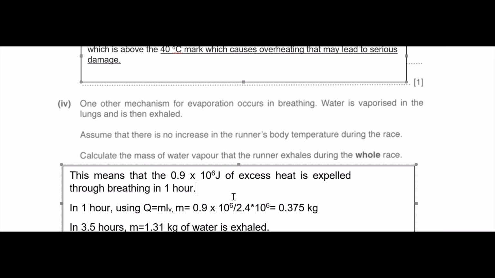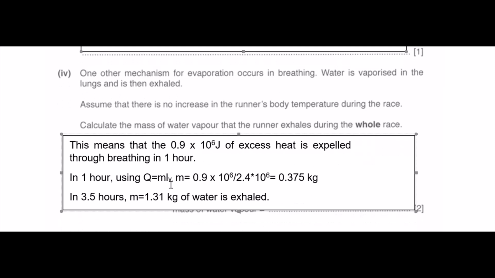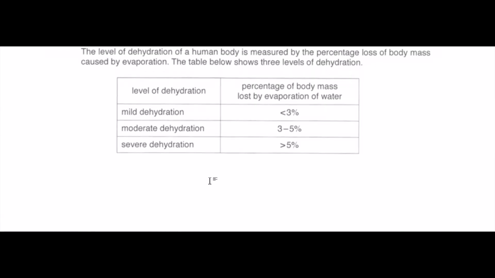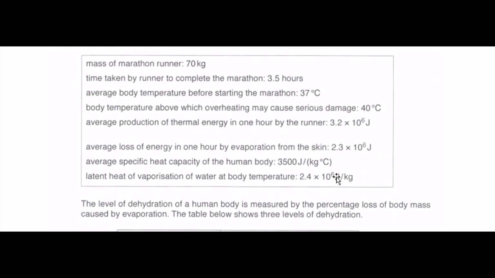So how do I figure out how much mass of water vapor is exhaled? I realized that in 1 hour, given that this is the amount of heat that I expel, the mass of water vaporized must be given by this formula, Q equals mL_V. Again, this is a very common formula in your thermal properties. So you calculate this divided by this, which your L_V is again the same L_V as this one.